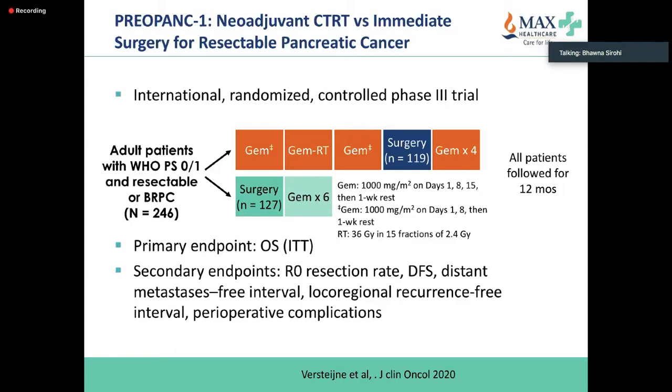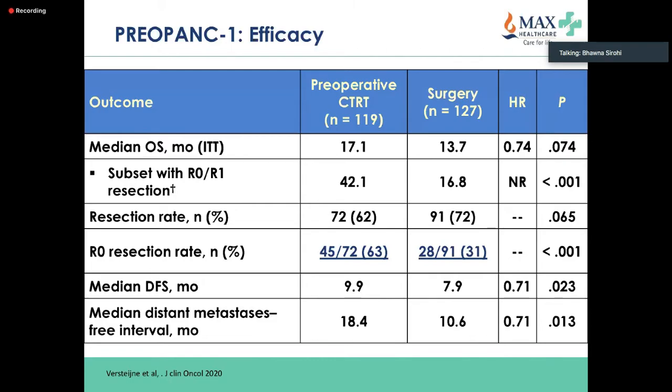And basically, patients were randomized to surgery followed by 6 months of gemcitabine versus gemcitabine radiotherapy followed by surgery versus 4 more cycles of gemcitabine. And it's 1 gram per meter square. Primary endpoint was overall survival. And as you can see from this study, with the addition of chemoradiotherapy, there is a significant downstaging, with the R0 resection rate being 63% versus 31%.